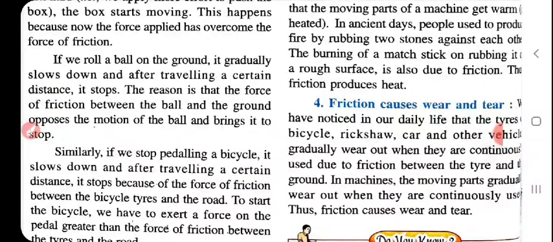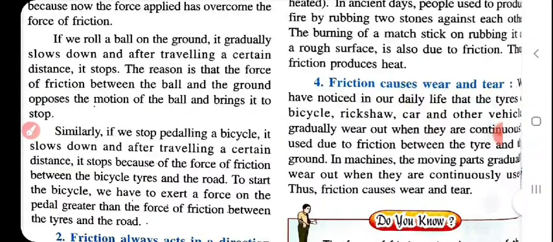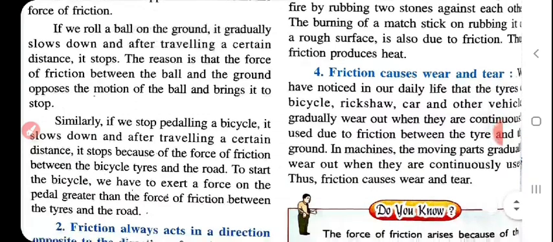Similarly, if we stop pedaling a bicycle, it slows down and after traveling a certain distance it stops. What is the reason? The frictional force between the tire of the cycle and the road. Okay, so the first point: friction opposes motion.